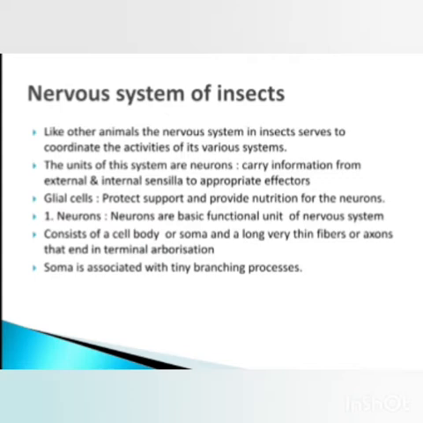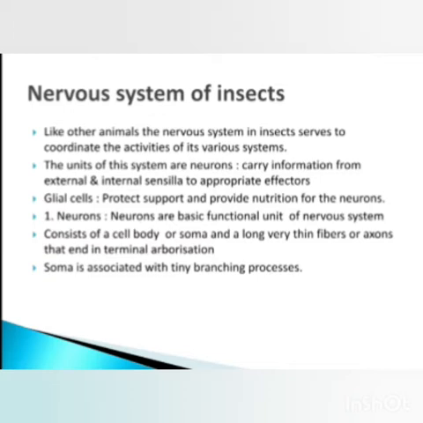Now this nervous system has parts, that is neurons, brain and ventral nerve cord. These neurons are the basic fundamental and functional unit of the nervous system, and there are glial cells also present in the body, which protect and support the neurons and also provide nutrition for them.